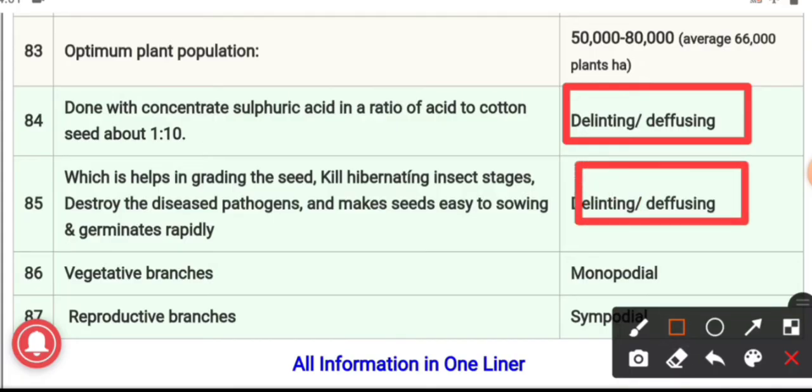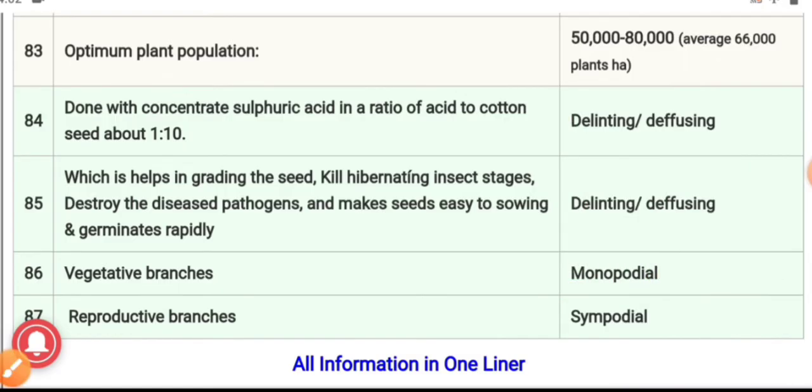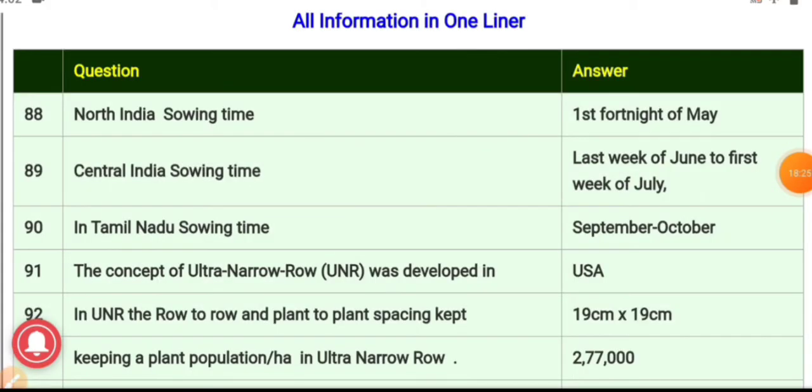86th question. The vegetative branches are known as monopodial and the reproductive branches are sympodial. Now we will discuss the sowing time of cotton. Till now we have looked at the cotton seed rate, cotton spacing, and varieties of cotton, and now we will have a discussion regarding the sowing time of cotton.